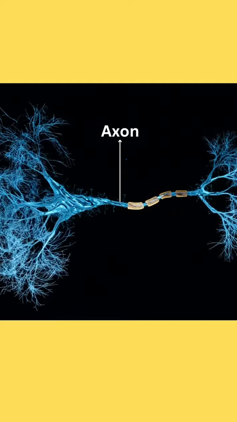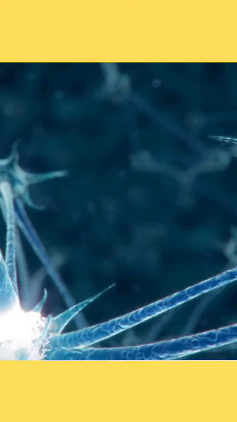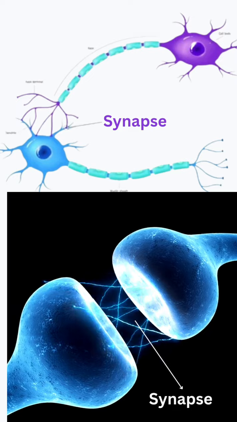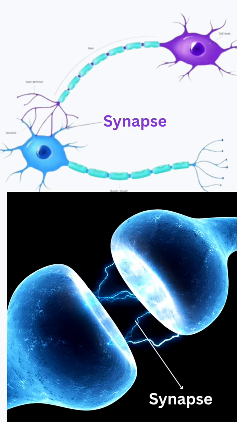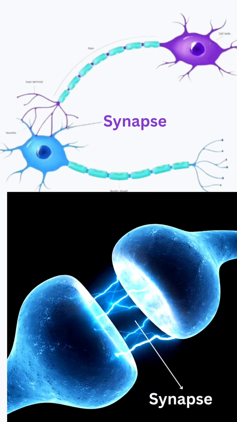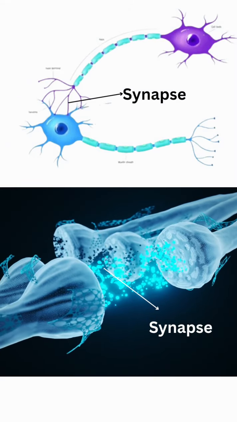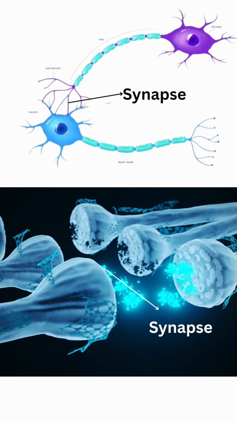The receptor in a sense organ is in touch with the dendrites of a sensory neuron. When a stimulus acts on the receptor, a chemical reaction is set off which produces an electrical impulse in it. This impulse travels from the dendrite of a sensory neuron to its cell body and then along its axon. At the end of the axon of the sensory neuron, the electrical impulse releases a tiny amount of chemical substance into the gap, that is synapse. This chemical substance crosses the gap and starts a similar electrical impulse in the dendrite of the next neuron. From the dendrite, this electrical impulse is carried to the cell body and then to the end of the axon of the second neuron.